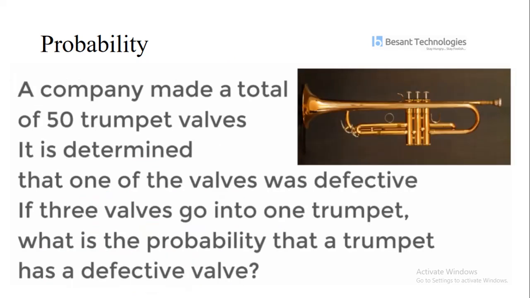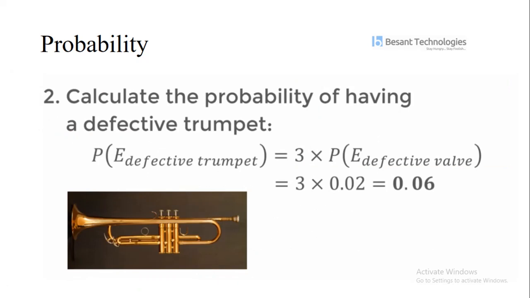Now, a company makes a total of 50 trumpet valves, and one of the valves was defective. If 3 valves go into one trumpet, what is the probability that a trumpet has a defective valve? So we are going to calculate the probability of a defective trumpet. The probability of a defective trumpet is equal to 3 times the probability of a defective valve, which is 3 into 0.02. So the probability is 0.06.